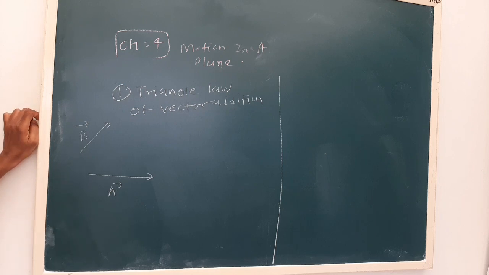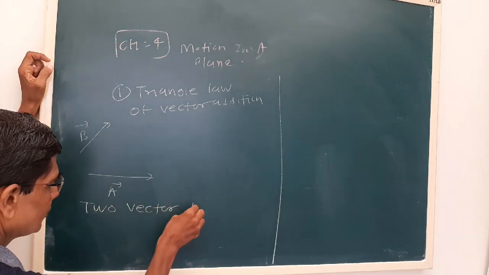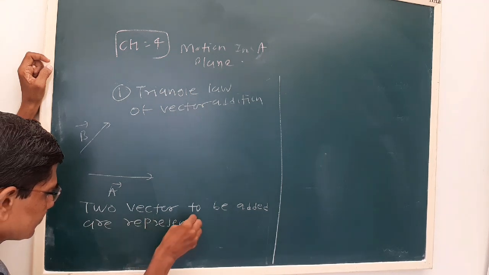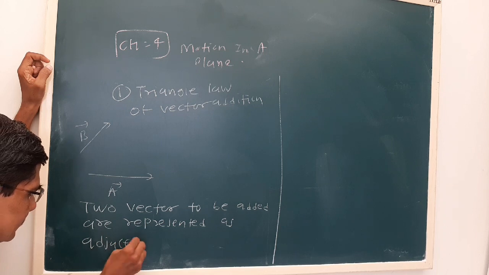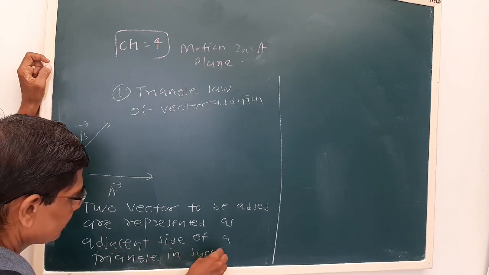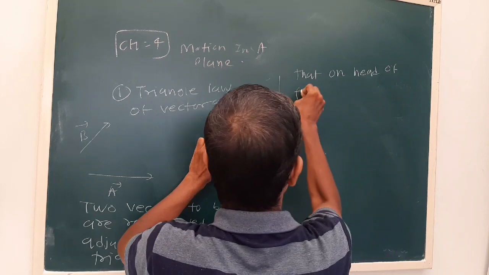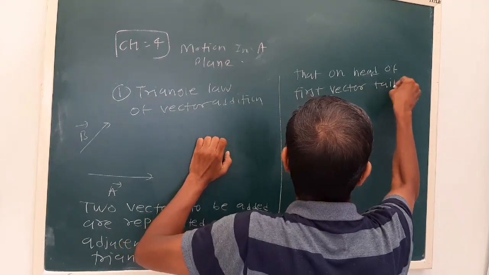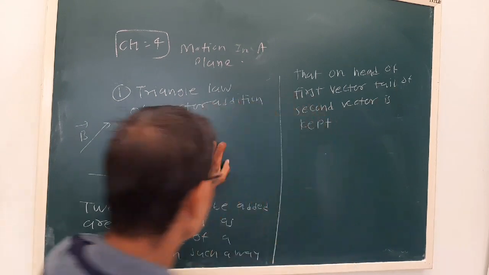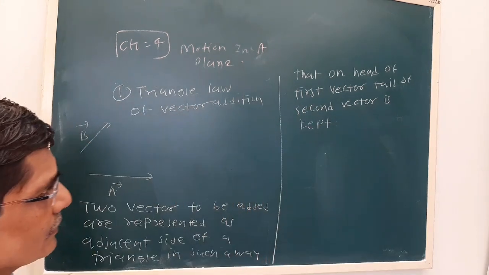Now see, what does the triangle law of vector addition say? See, the two vectors to be added are represented as adjacent sides of a triangle in such a way that on the head of the first vector, the tail of the second vector is kept.